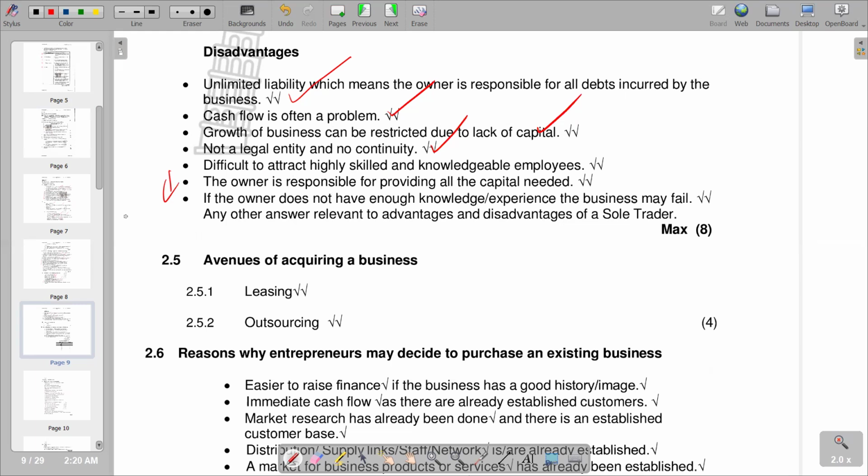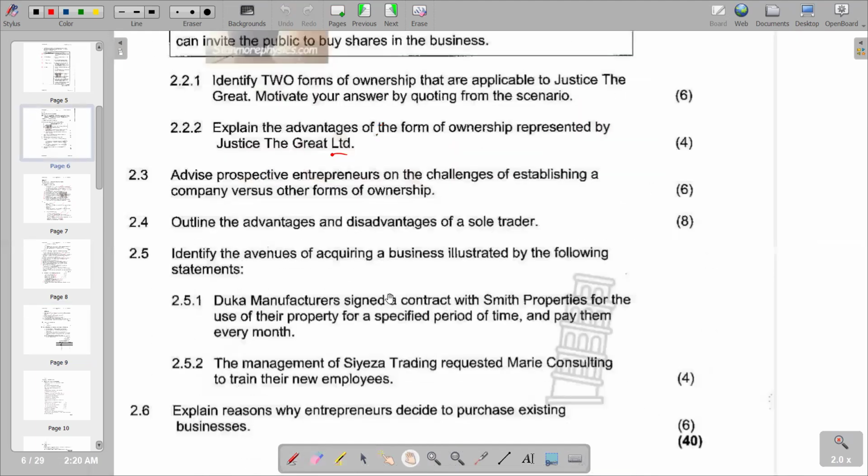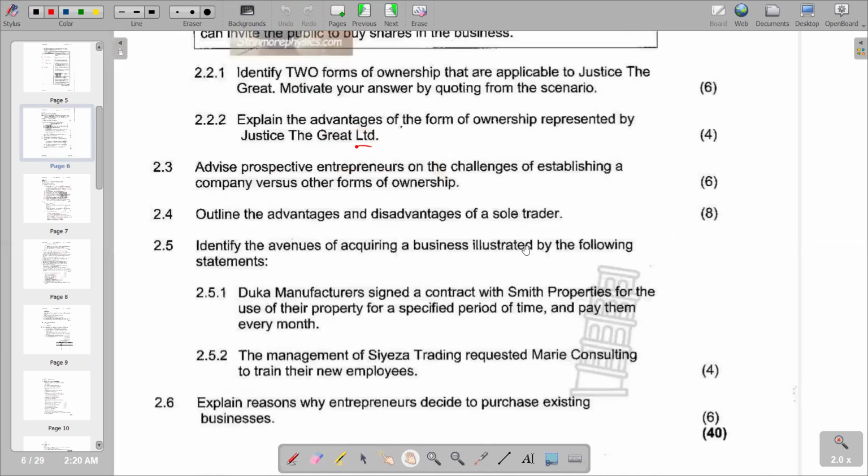So we have got 2.5, which is going to be our next question. So 2.5 reads, identify the avenues of acquiring a business illustrated by the following statements. So we can go to our first statement that we have, which is 2.5.1.